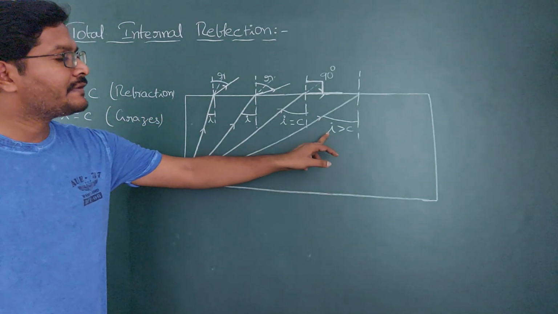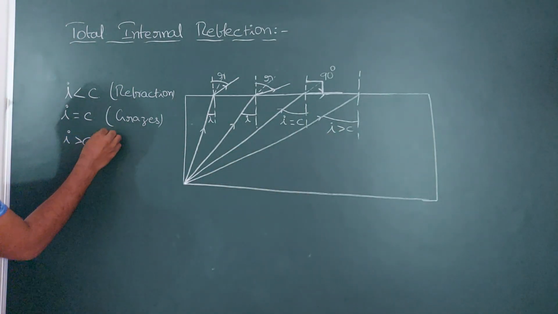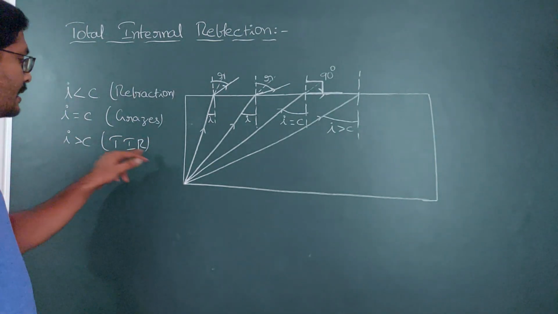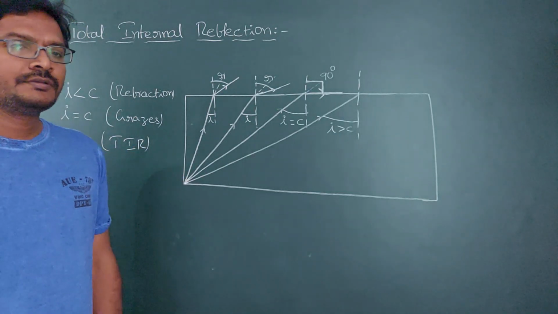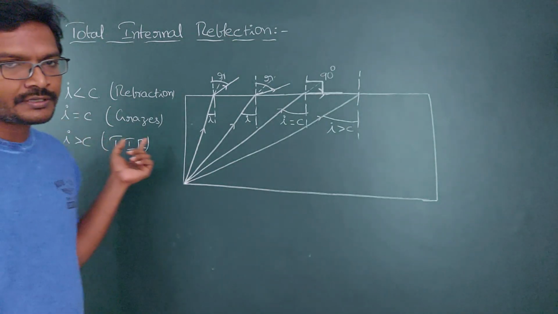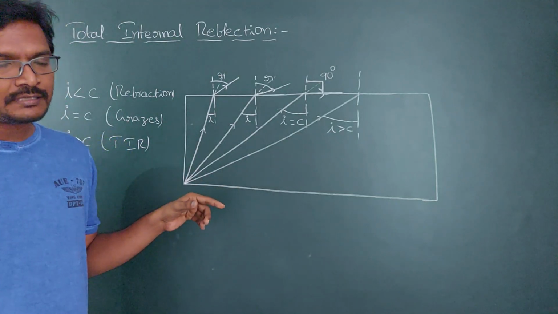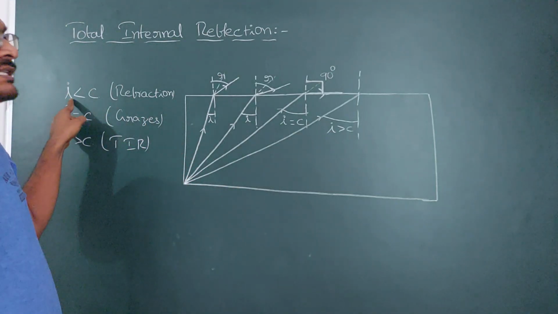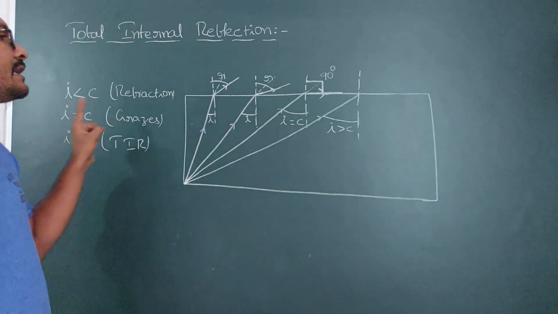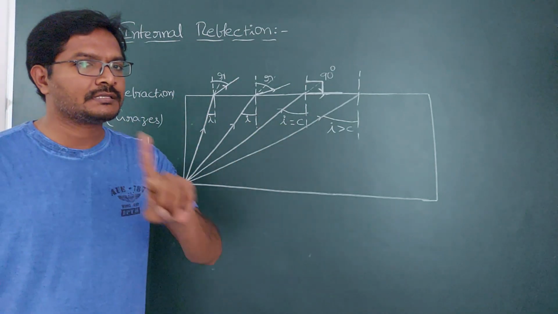Next, if the angle of incidence is greater than the critical angle, then only you will get total internal reflection, which is said to be TIR, total internal reflection. These are the conditions you need to know. This is also an important question. If the object is in the denser medium, when does refraction take place? Refraction takes place only when the angle of incidence is less than the critical angle. When does the light graze on the surface? The light grazes when the angle of incidence is equal to the critical angle. At the critical angle, total internal reflection does not take place.